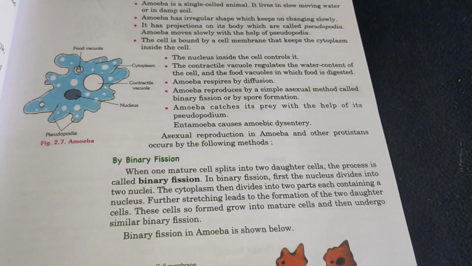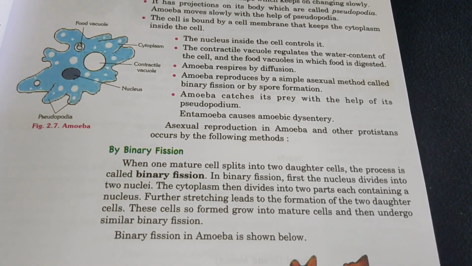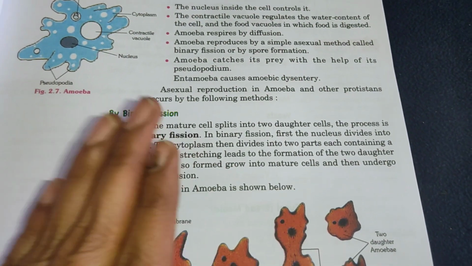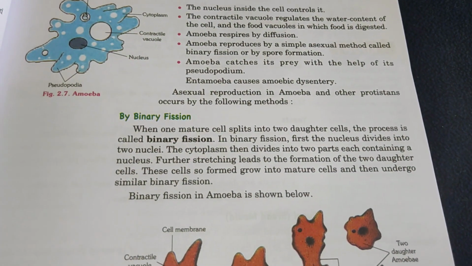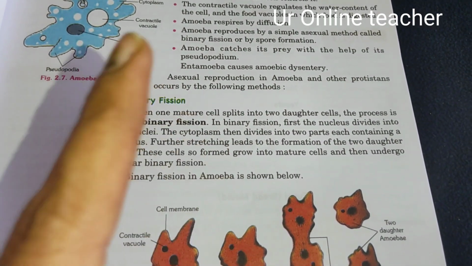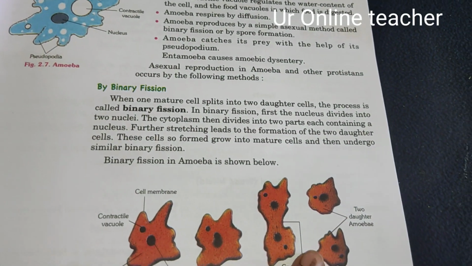Asexual reproduction of amoeba and other protistans occurs by the following methods. I told you reproduction takes place by binary fission, multiple fission or spore formation. Let's see first what binary fission is. Formation of two daughter cells is binary fission.